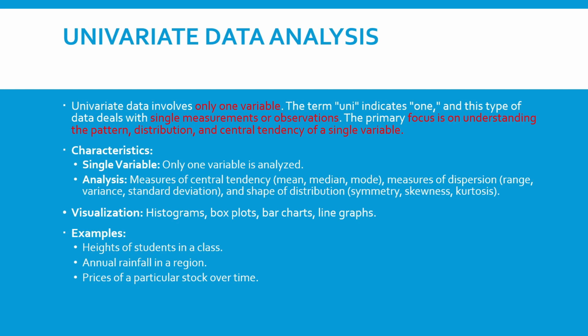Examples of univariate data are heights of the students in a class. Here you see only one measurement, heights of the students. Or it could be annual rainfall of a particular region of the country, or the price of a particular stock over a time period. So these are examples of univariate data.